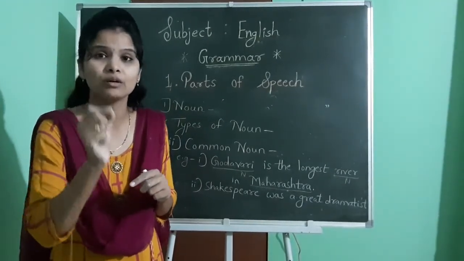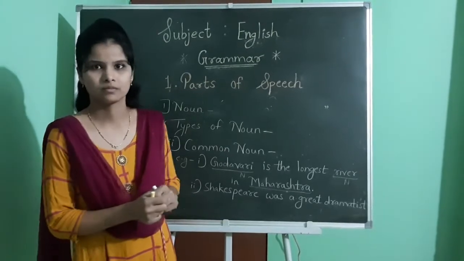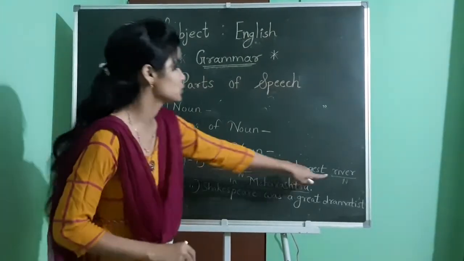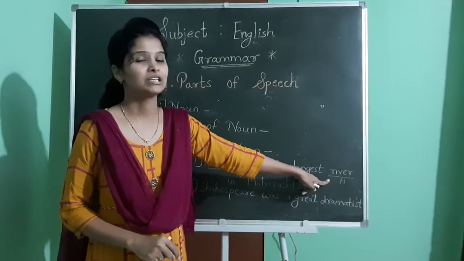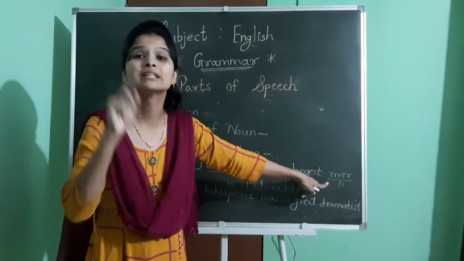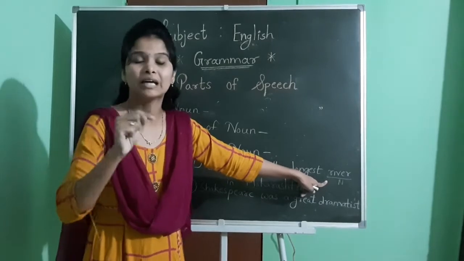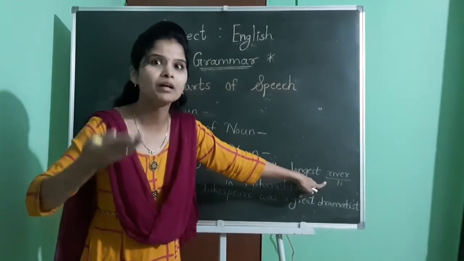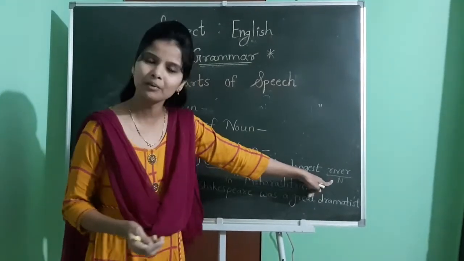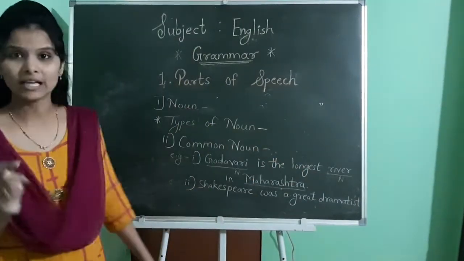Because that word river is commonly used, right? That's why this one is a common noun. It can't be a proper noun because here we are not referring to a particular word. We are just referring to a common word, and that's why river is a common noun. Now last one, what remains?